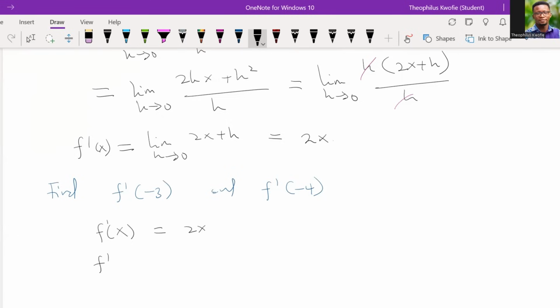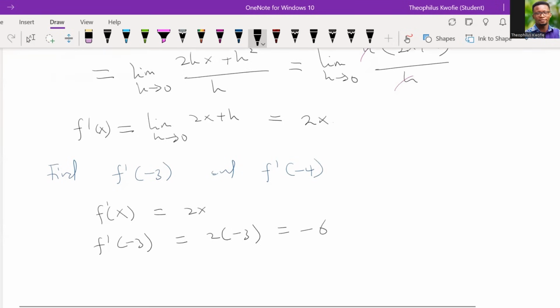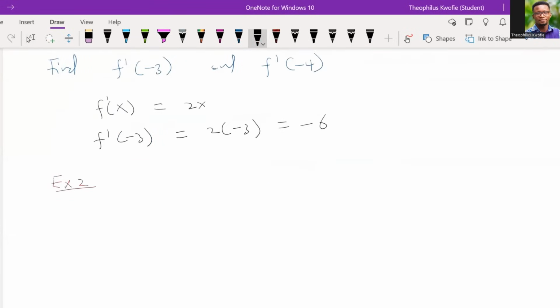So now, what is f prime of the differentiation function being evaluated at negative 3? It means that I will have something like this. You can do the same for the second problem, right? You can do the same for the function being evaluated at negative 4. So let's look at example 2.